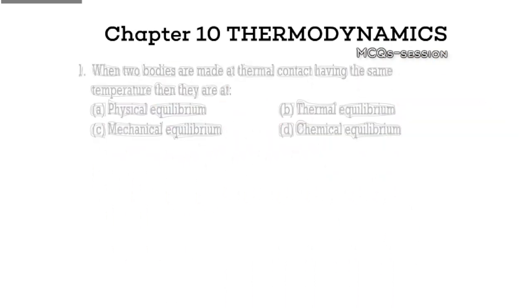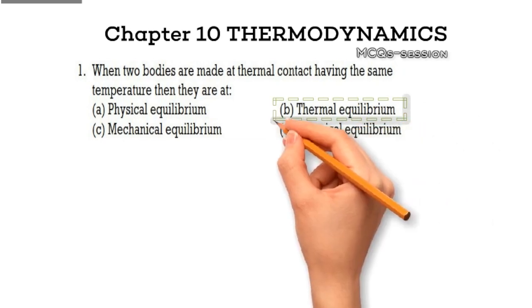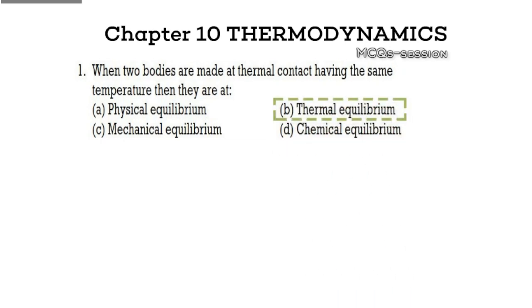Question 1. When two bodies are made in thermal contact having the same temperature, they are at Option A, physical equilibrium. Option B, thermal equilibrium. Option C, mechanical equilibrium. Option D, chemical equilibrium. Pause the video and take a moment to think about your answer. Correct answer, Option B, thermal equilibrium. Explanation. Two bodies in thermal contact at the same temperature are said to be in thermal equilibrium because no net heat transfer occurs between them.